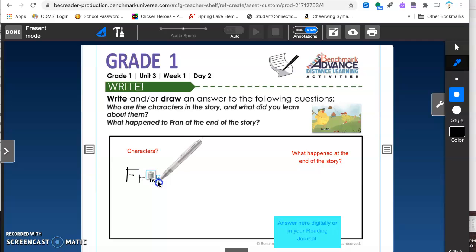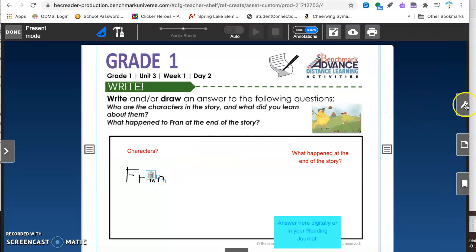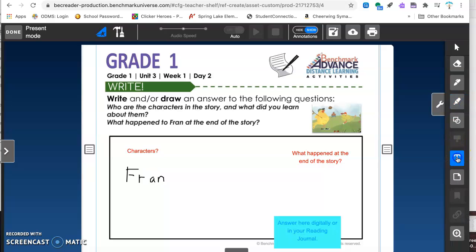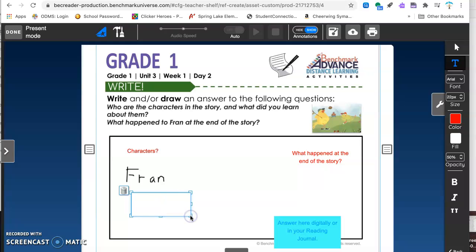Or you can choose the text box and open a text box on the page, and you can type. Here's another character, Greg. You can always go back and look in the text to find out.